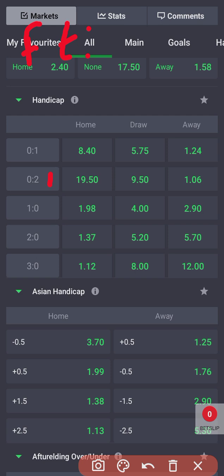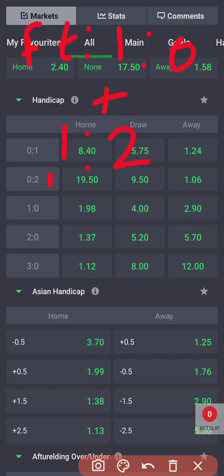All right. Or at full time we have the away side losing by just one goal. If the away side loses by one goal, let's say at full time we have 1 goal to the home side and 0 goals to the away side, then plus the handicap, the score line will become 1-2.